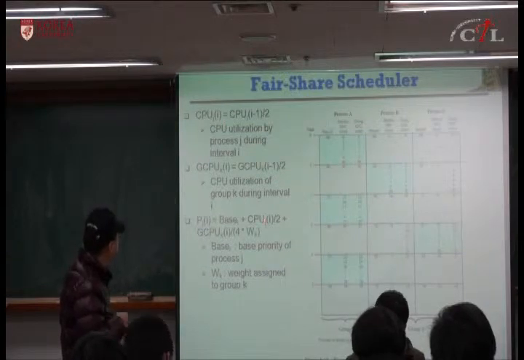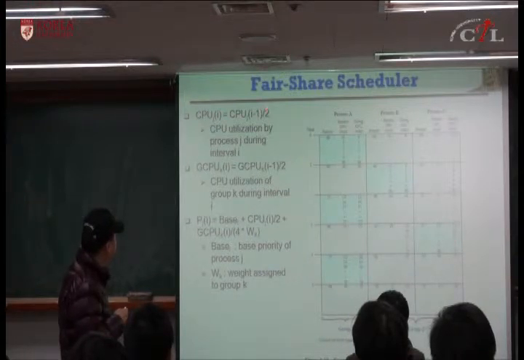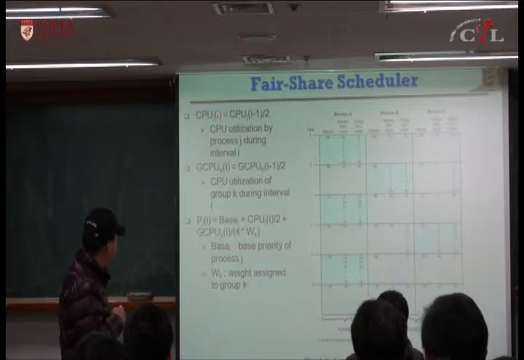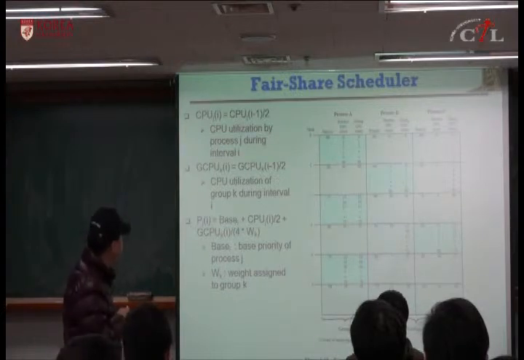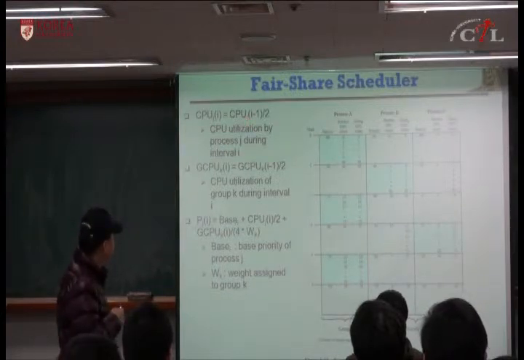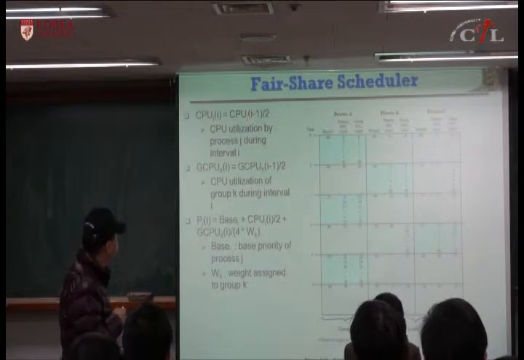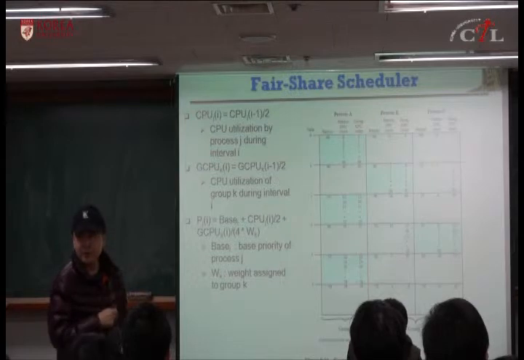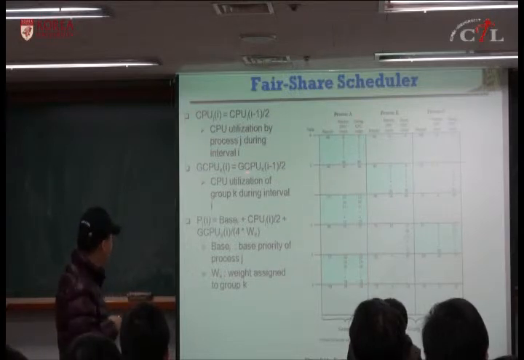And this CPU J of I is equal to CPU J of I minus 1 divided by 2. So this CPU J of I is CPU utilization by process J during interval I, which is equal to CPU utilization of process J during interval I minus 1 divided by 2.